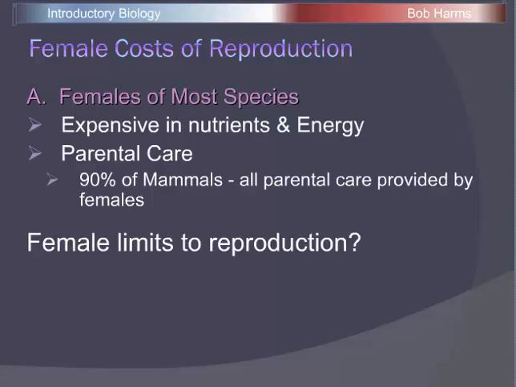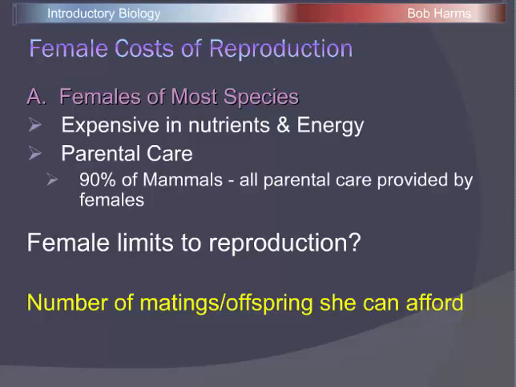And since it's expensive for females to mate, if we think about female limits to reproduction, females typically are going to be limited by how many offspring, or how many times they can mate, that they can afford. Right? If each offspring is expensive, a female may only have enough energy or nutrients to be able to raise 3 offspring, or 10, or maybe 20, just depending on the particular species. But females are going to have a fixed limit. If females raise more offspring than they can afford, then that female's probably not going to survive, which in turn means her offspring probably aren't going to survive. And so what we start to see are behaviors where females are going to be very limited in how many offspring they're going to produce because of the expense of each offspring.